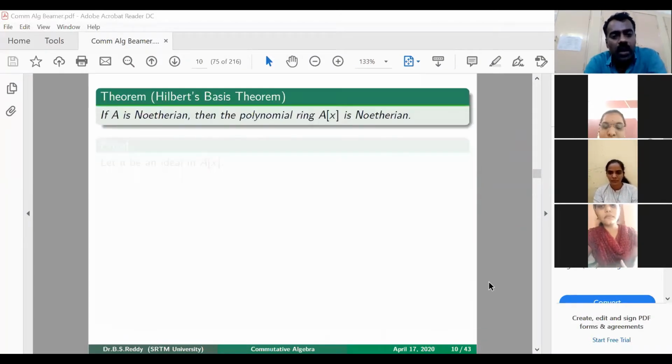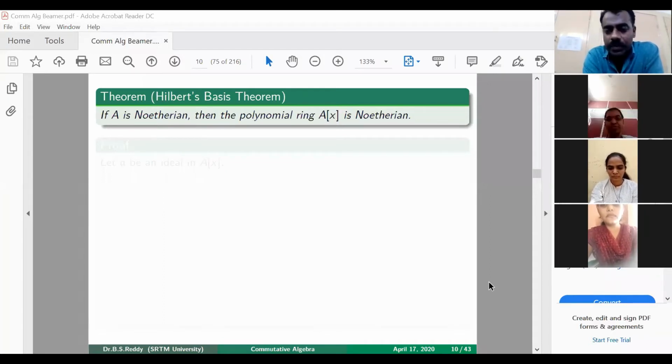Now we move on to Hilbert's basis theorem, which is one of the interesting results, and the proof requires some explanation. What this statement says is that if A is Noetherian, then the polynomial ring A[X] is also Noetherian. So if some ring is Noetherian, then we get another Noetherian ring, namely the polynomial ring. Whenever a ring is Noetherian, its polynomial ring is also Noetherian.